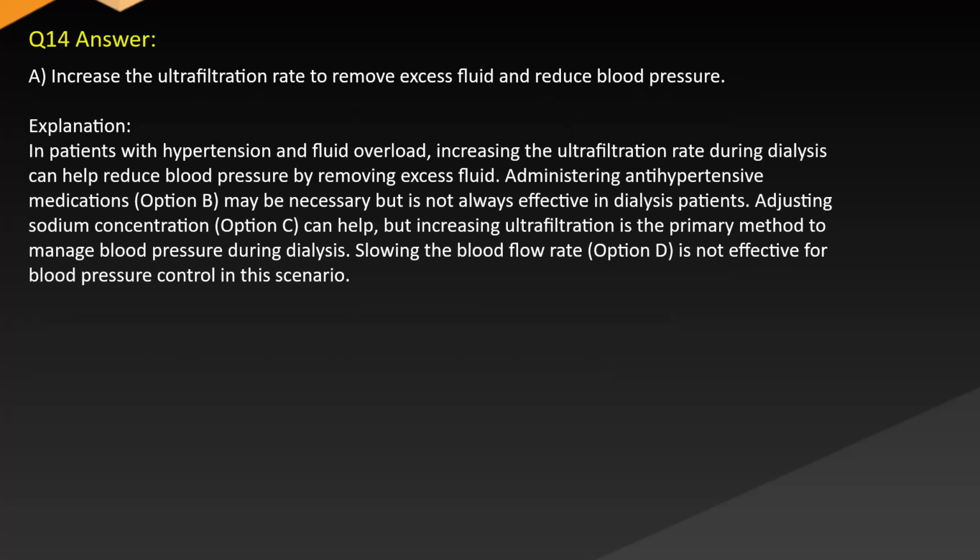Answer A. Increase the ultrafiltration rate to remove excess fluid and reduce blood pressure. Explanation. In patients with hypertension and fluid overload, increasing the ultrafiltration rate during dialysis can help reduce blood pressure by removing excess fluid. Administering antihypertensive medications, option B, may be necessary but is not always effective in dialysis patients. Adjusting sodium concentration, option C, can help. Increasing ultrafiltration is the primary method to manage blood pressure during dialysis. Slowing the blood flow rate, option D, is not effective for blood pressure control in this scenario.